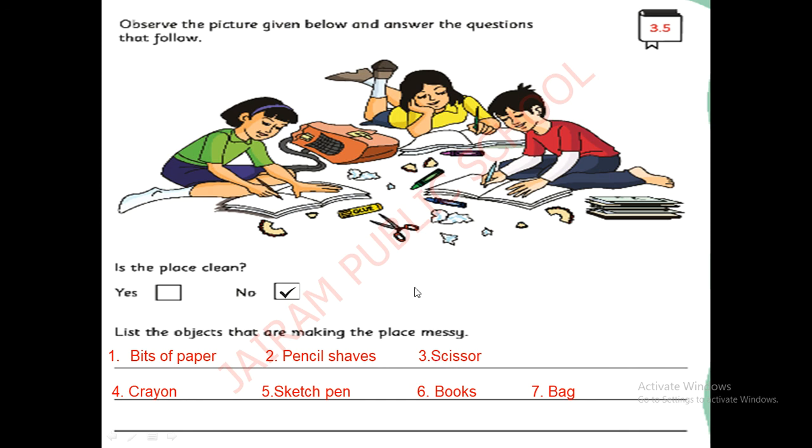Number 3, scissors. S-C-I-S-S-O-R-S. Number 4 is crayons lying here and there. C-R-A-Y-O-N-S. Number 5 is sketch pens also lying here and there. S-K-E-T-C-H, sketch pens. Next, books. Books are lying. See here some books are there. Next, bag. Bags are also not kept neatly. So these are the things which make the place messy.